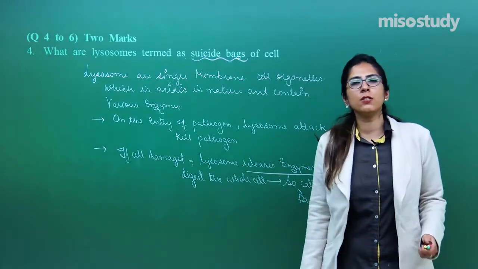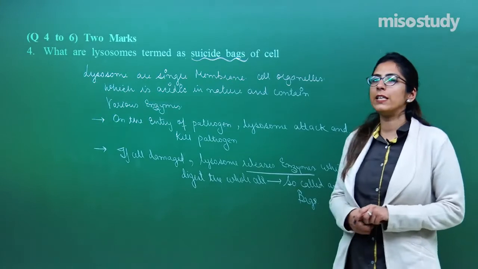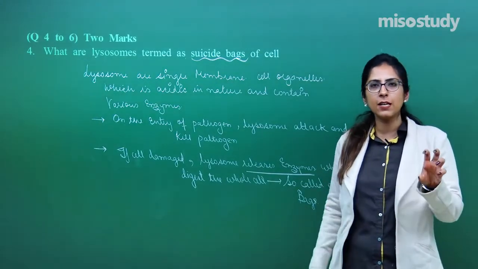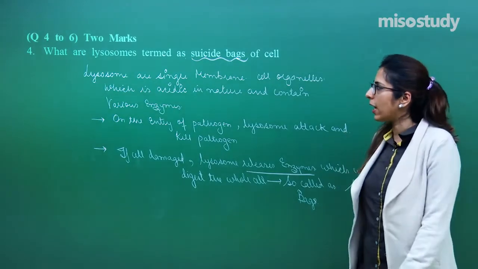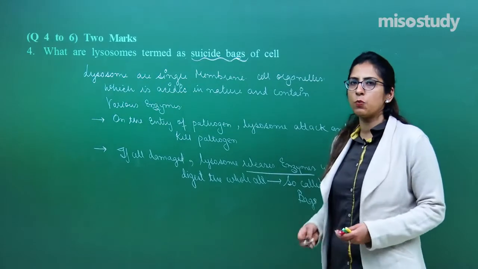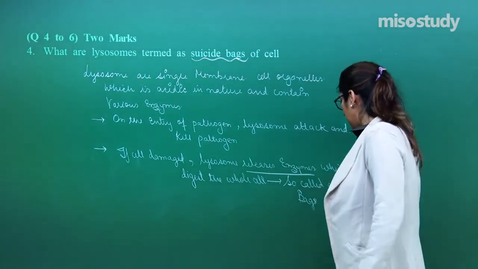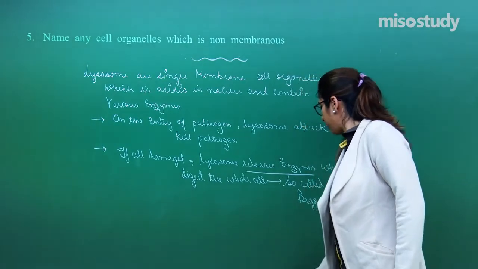In one more condition, suppose some of the organelles are not working. In that case also, the lysosomes release those enzymes, and they will digest that particular organelle so that it can be replaced. That is the reason they are also termed a suicidal bag. So this is what you have to answer in this question. Let's move on to the next question, question number 5.